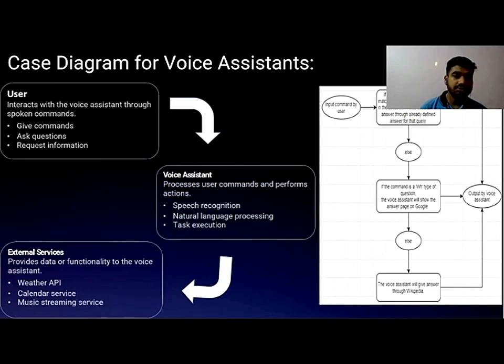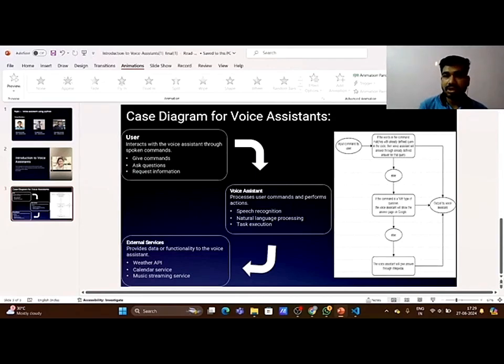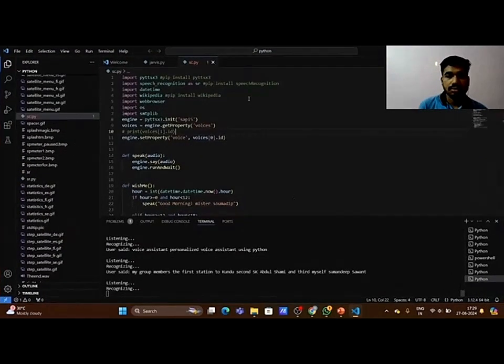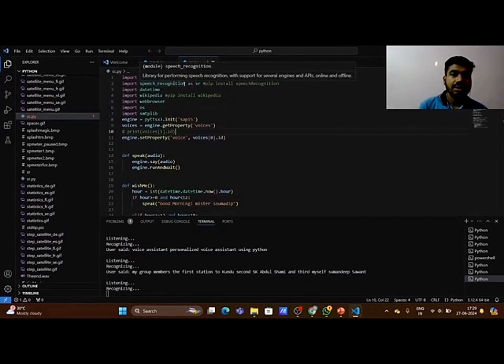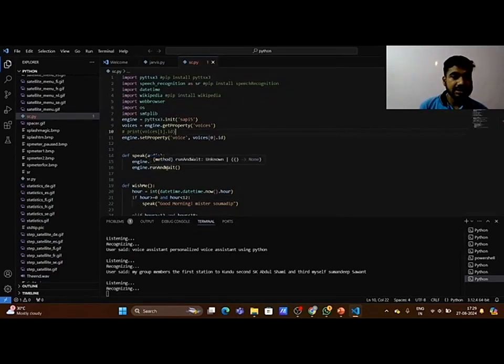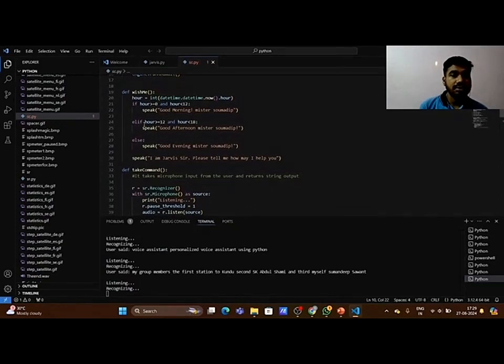Let me show you the modules which I have used for my program. Some of the modules are pyttsx3, speech recognition, and Wikipedia. And here is the greeting function. When I run the program, it will first greet me according to the time: in the morning, it will greet me good morning; after 12, good afternoon; and otherwise, good evening.